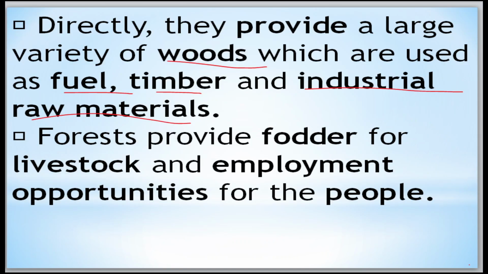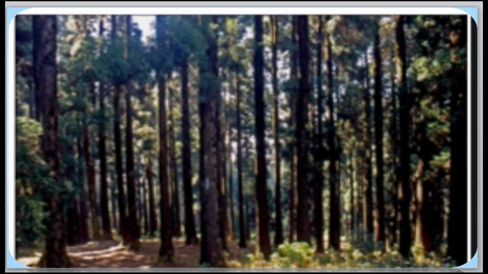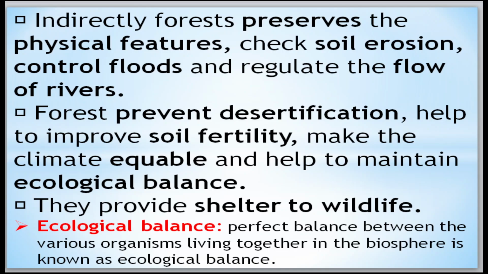Now move to the next point. Indirectly, forests preserve the physical features, check soil erosion, control floods, and regulate the flow of rivers. Forests prevent desertification, help to improve soil fertility, make the climate equable, and help to maintain ecological balance.